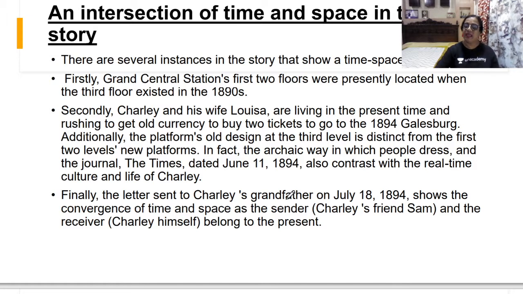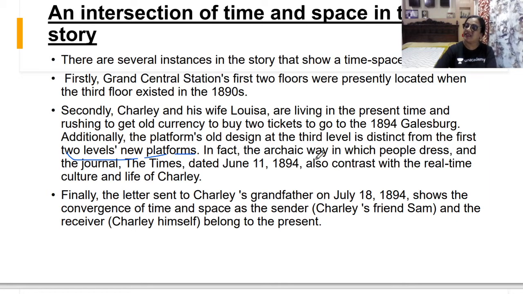And to 1894 Galesburg. Additionally, the platform's old design. Now, all these are what? Intersection, where you see the intermixing of time and space. Now, in the third level, what does Charlie see? That the station is also an archaic one. The station is an old setting, which is very distinct from the first two levels. Very distinct means very different from the first two levels of the Grand Central Station.